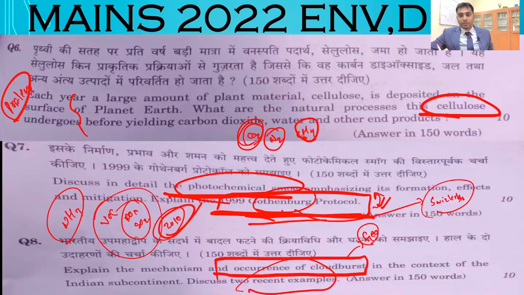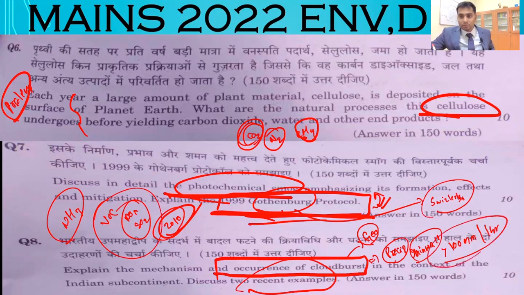environmental geography, right? Now the mechanism of cloudburst is similar to the mechanism of precipitation, the mechanism of rainfall. The only thing is, if this rainfall is more than 100 millimeters per hour, then that is called a cloudburst. That is the only thing. Otherwise, they are asking about the mechanism of rainfall. Whether it is the Indian context or any other context, rainfall has only one mechanism.